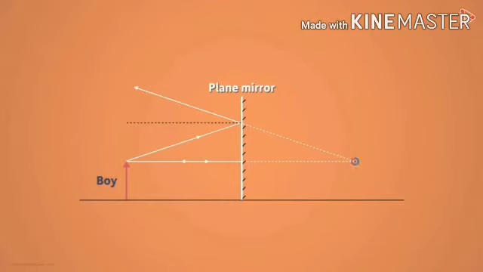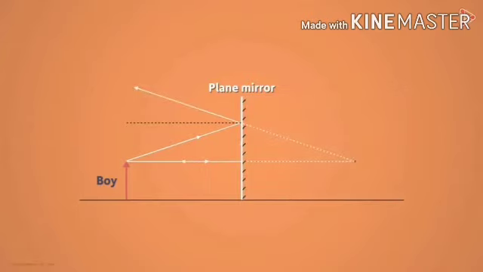Incident ray passing through the center of the curvature: this ray retraces its path after reflecting from the mirror. Incident ray parallel to the principal axis: this ray passes through the focus of the mirror after reflecting from the mirror.